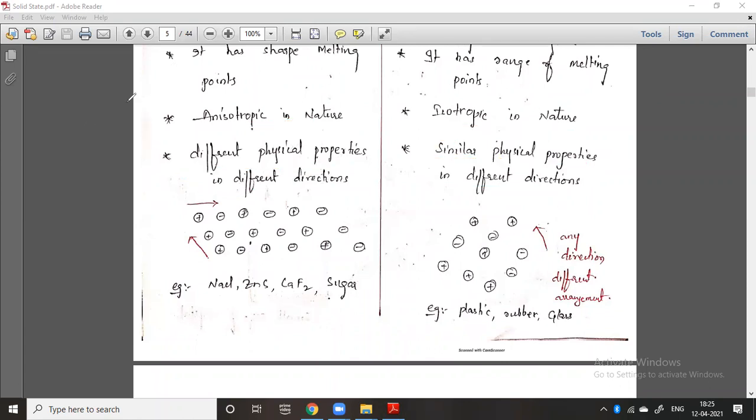I will take the crystal first. There is a regular arrangement like this. You can take any direction like this, and you will get different physical properties compared with the amorphous, because you can take the amorphous.